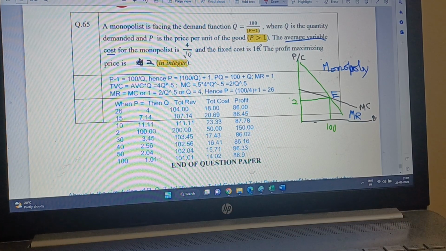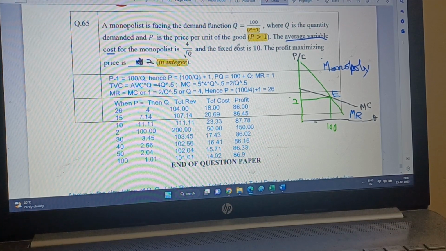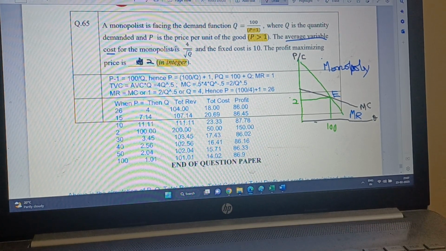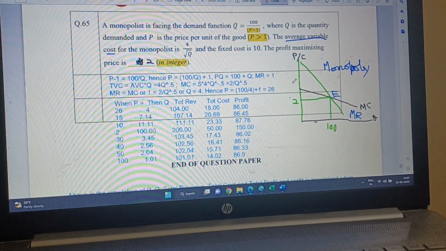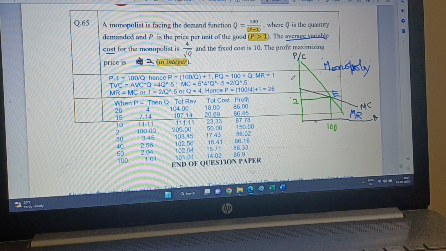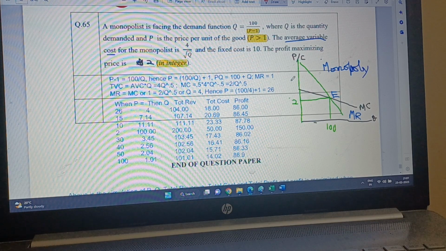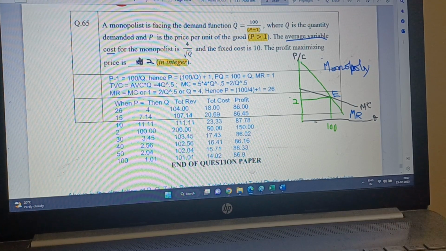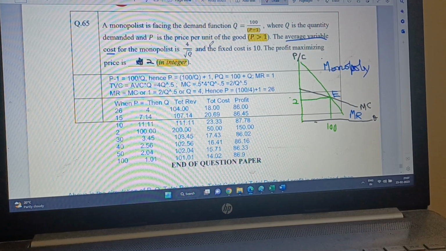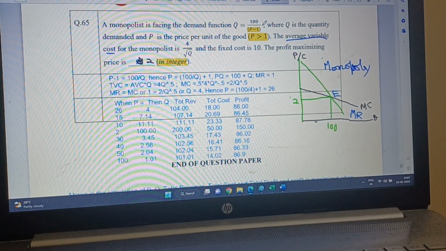The more goods are produced, the average fixed cost will keep on declining always. Since average fixed cost is declining and average variable cost is also declining, because Q is in the denominator, as Q increases the average variable cost will decline. So the marginal cost will decline. Otherwise, if marginal cost is not falling, average variable cost cannot fall forever. So this black line is the marginal cost, that is what I drew in the graph. And the marginal revenue curve is definitely falling.